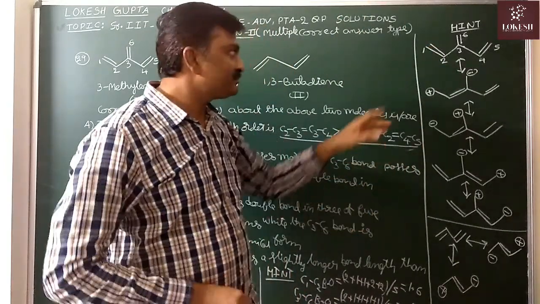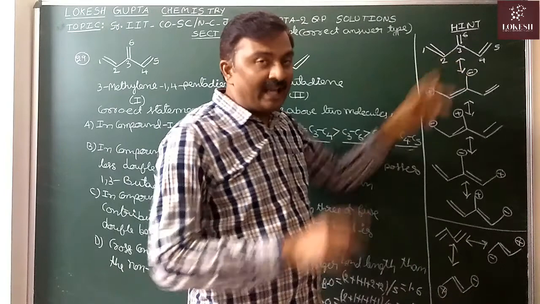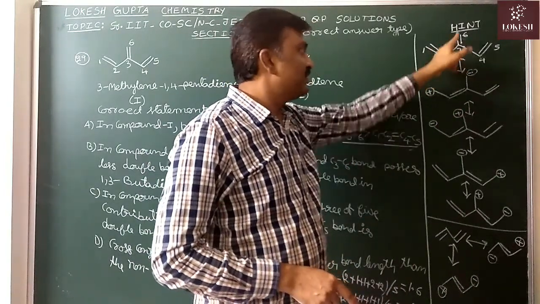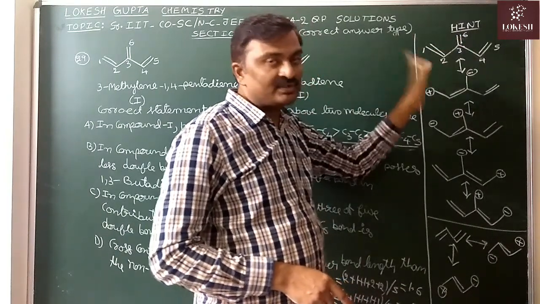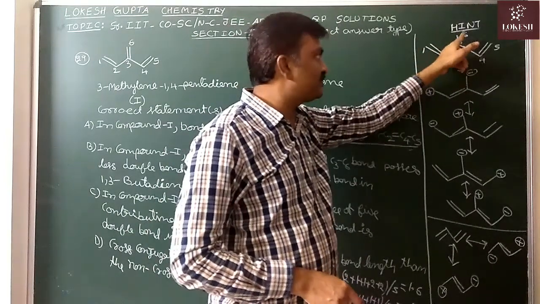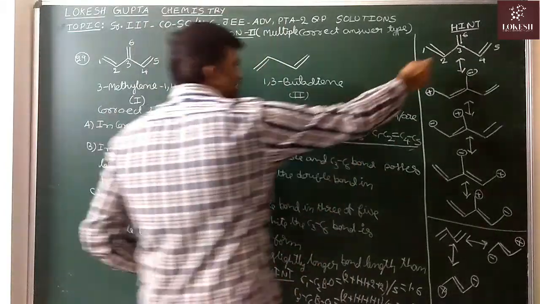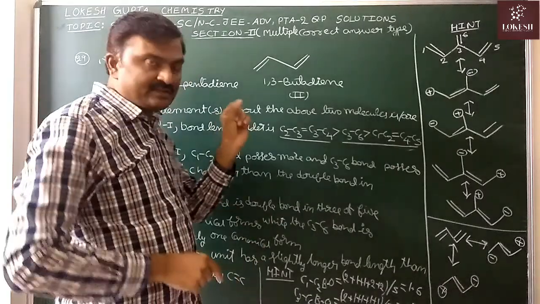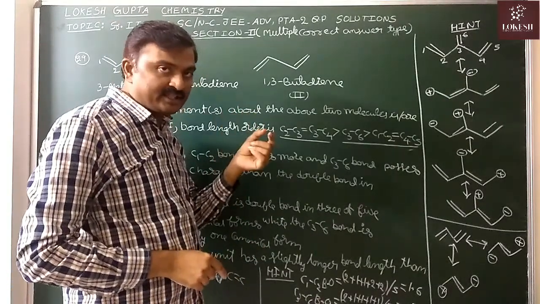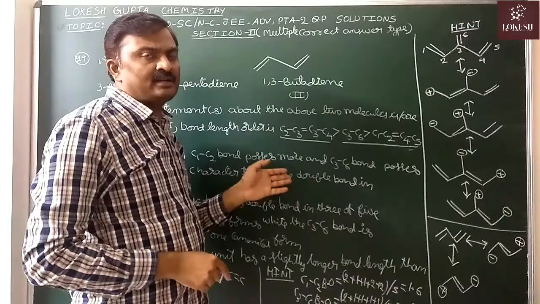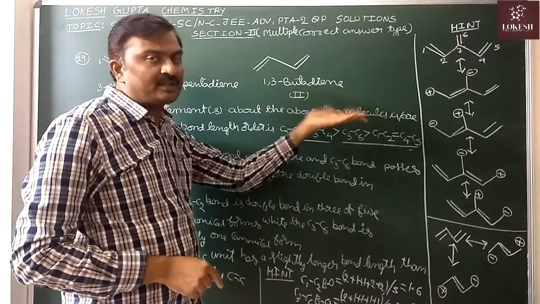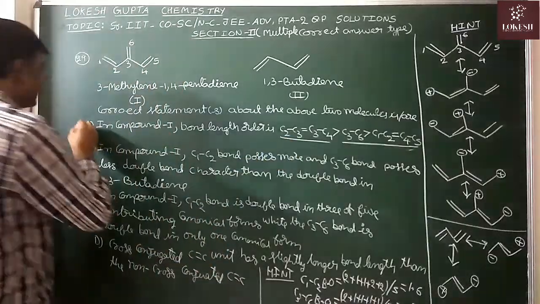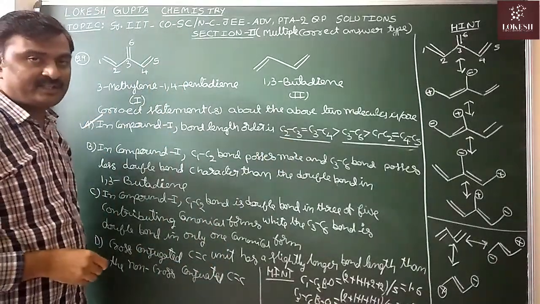So that's why, based on the average bond order, we should not compare the bond length of this and this. For this 2 only, we have to use that comparison. So in between these two, this bond is longer. Now this C2, C3 or C3, C4 are identical. Anyway, because of the resonance, it will get slightly double bond character. Still, its bond order is less than the bond order of the remaining. So it is a longer bond. So statement A correct. Statement A correct.